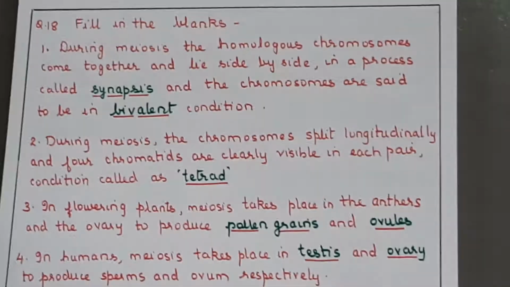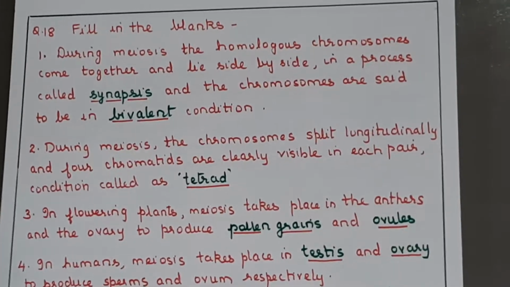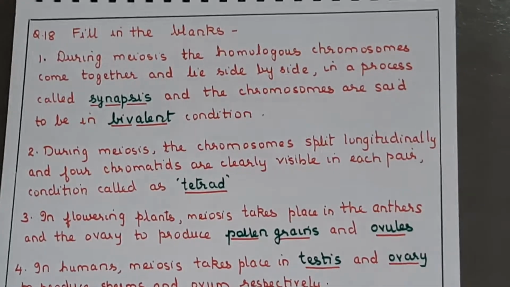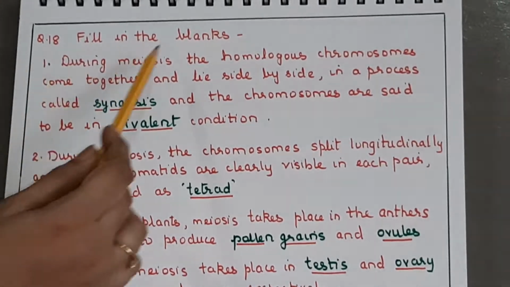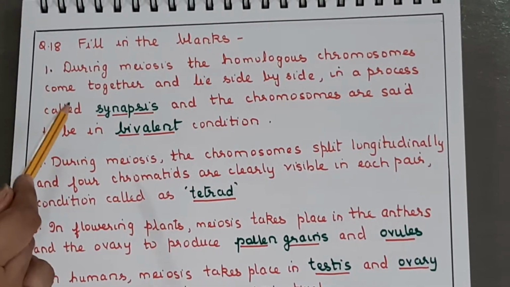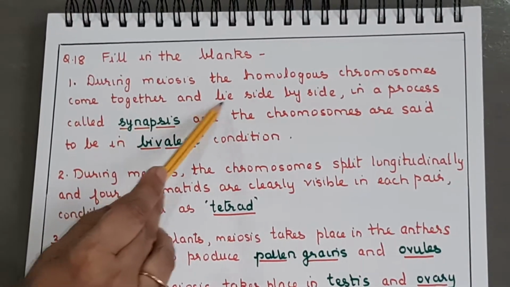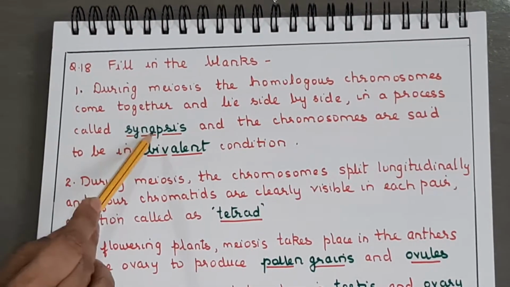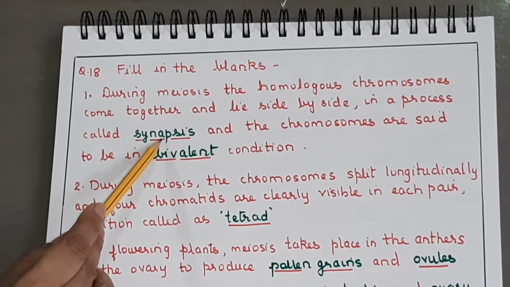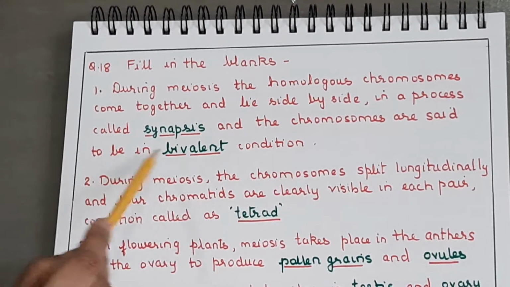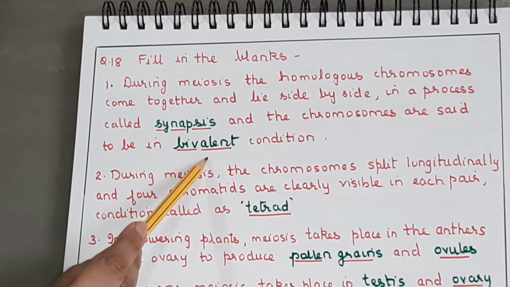Okay, so I hope you have understood meiosis. Only that much of what I have explained is there in the curriculum. Okay, now fill in the blanks with respect to meiosis. During meiosis, homologous chromosomes come together and lie side by side in a process called synapsis. Okay, again important, and the chromosomes are said to be in bivalent condition.